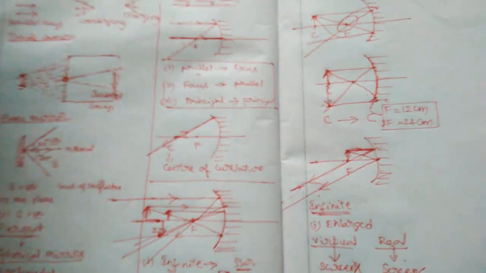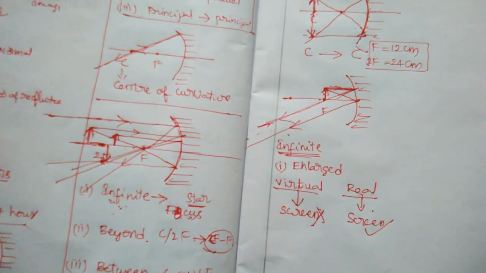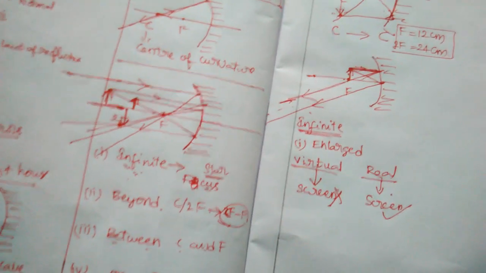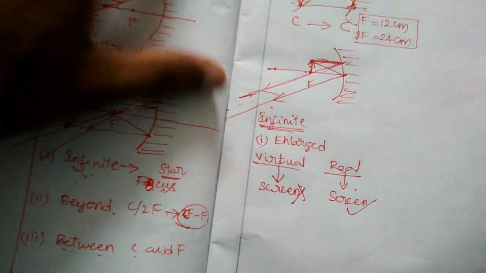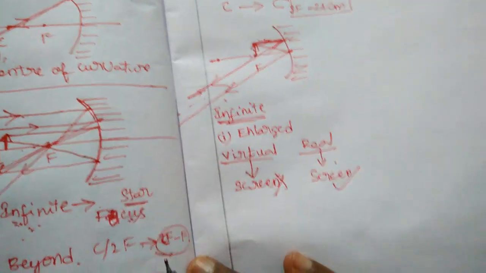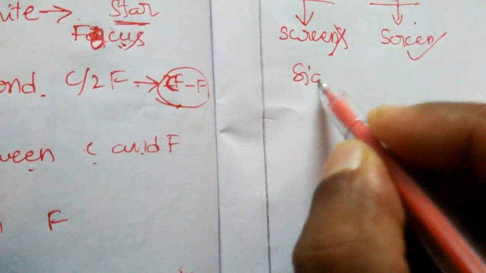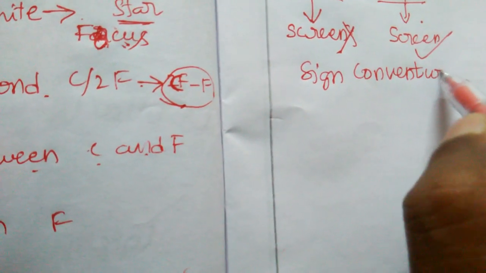Already I have given the assignment questions like that. They depend upon this one only. When I explain the assignment problems, then I will give the detailed explanation, because most of the problems will come through this topic only. So that is why I will explain again there. So here I will explain one more important topic, sign convention. Okay, what is sign convention?